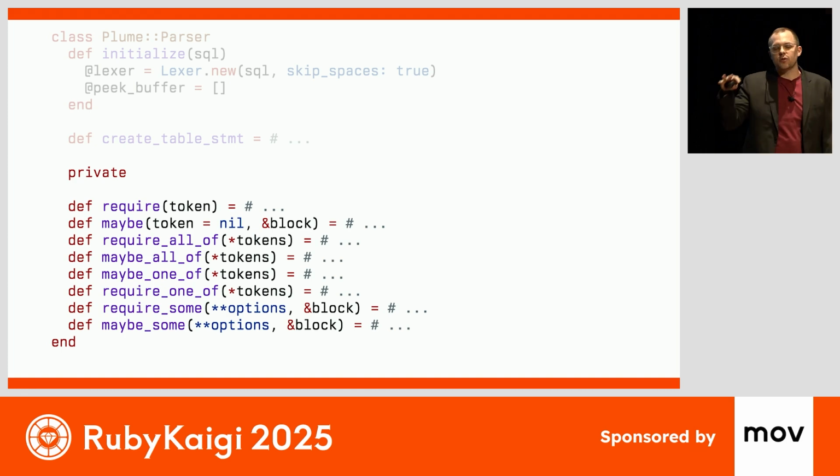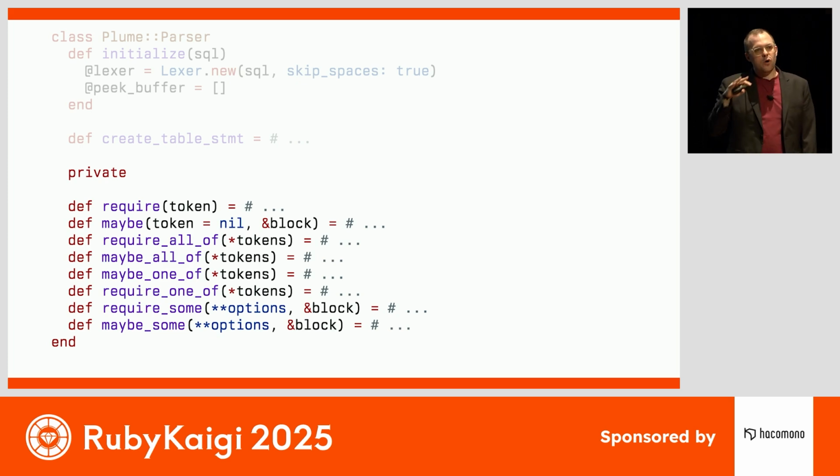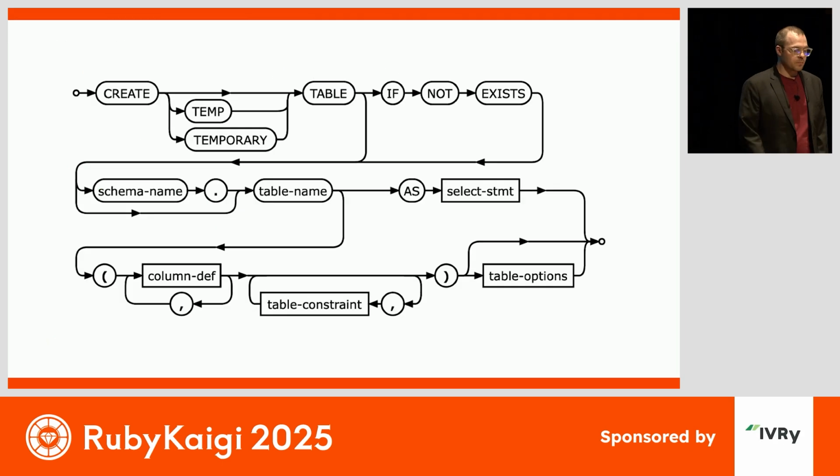In order to make the actual parsing logic relatively maintainable, there are a number of helper methods that allow me to encode the grammar and all of the different flexibility that is logically required. And to walk through how those helper methods are being used and how the parser itself is running, I want to walk through the create table statement parsing so that we all feel comfortable with how this gem is working, because I am going to ask all of you to come and help me and contribute, so you won't have any excuses by the end of this talk.